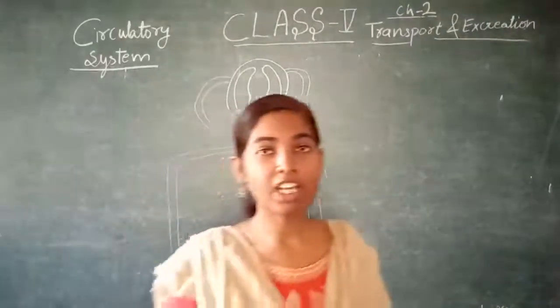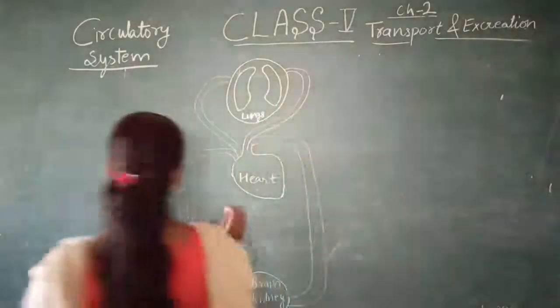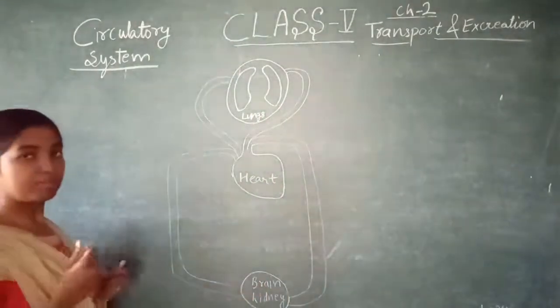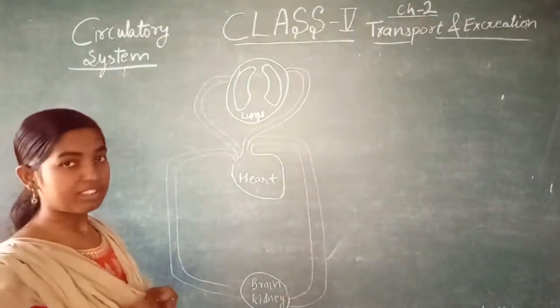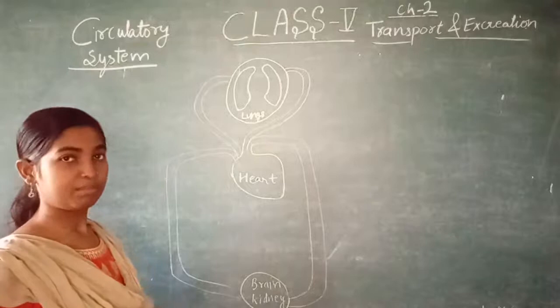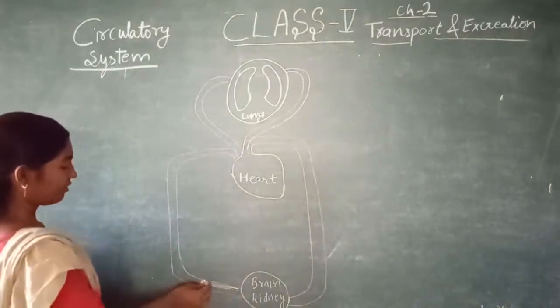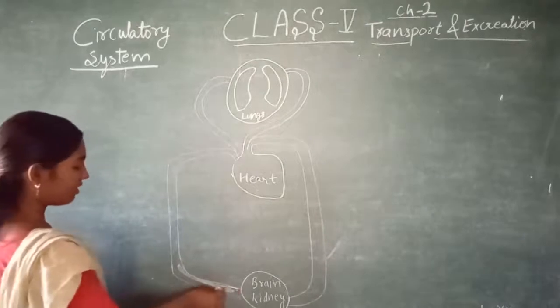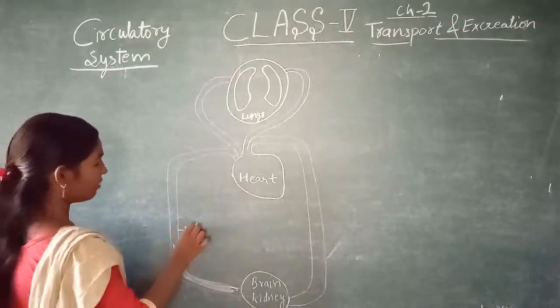Now let us see how this circulatory system works. In our body, we are doing something, so our blood is releasing oxygen and taking up carbon dioxide. This purple color, in which impure blood is there, is known as vein.